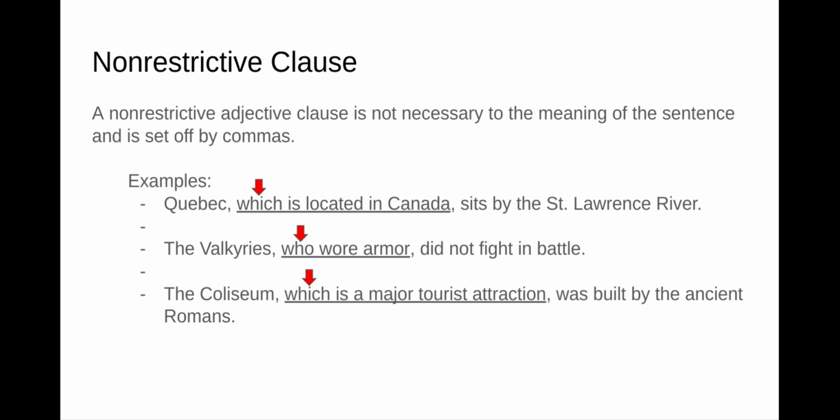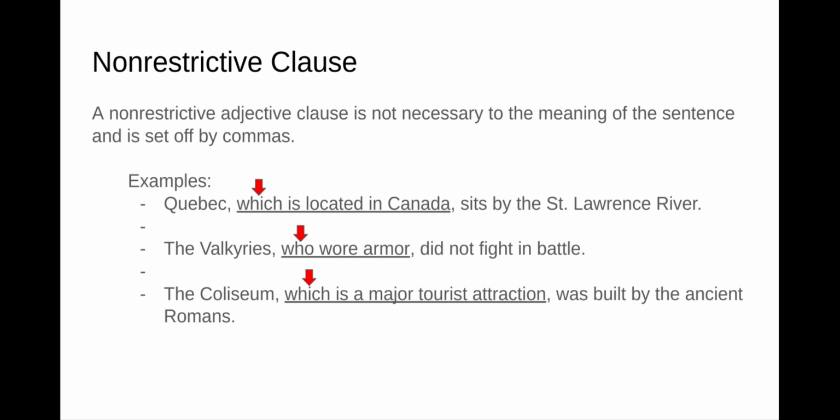Second one, the Valkyries who wore armor did not fight in battle. Again, I don't need to know that they wore armor. It just gives me a little bit more information. Set off by commas, started with the relative pronoun who. Third one, the Colosseum, which is a major tourist attraction, was built by the ancient Romans. So we've got which is a major tourist attraction as your adjective clause. It's non-restrictive, which means it's not necessary. It starts with the relative pronoun which.